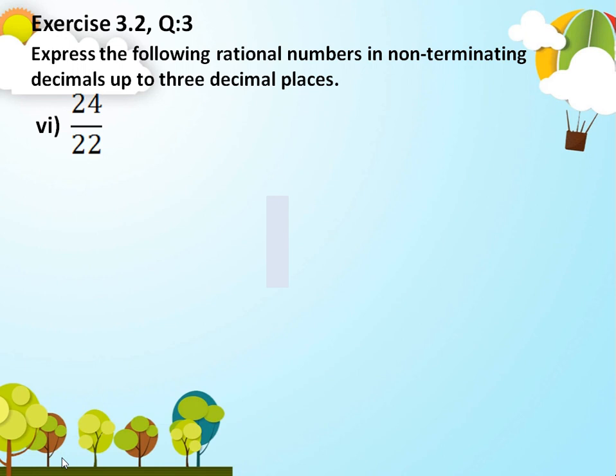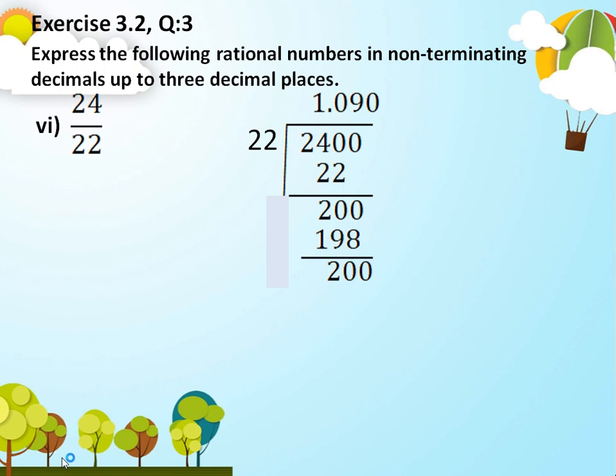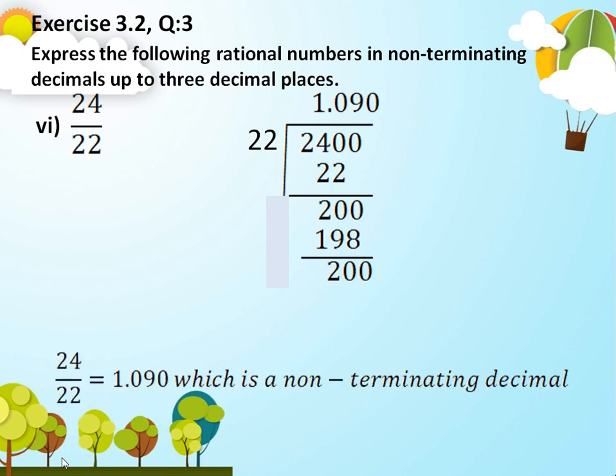By simply dividing the numerator by the denominator through simple division, I get the answer 1.090. I will stop at the third decimal place because that is what is required. So my rational number 24 over 22 has been converted into the decimal number 1.090, which is a non-terminating decimal because the division is not ending and I will have an infinite number of digits in the decimal part.